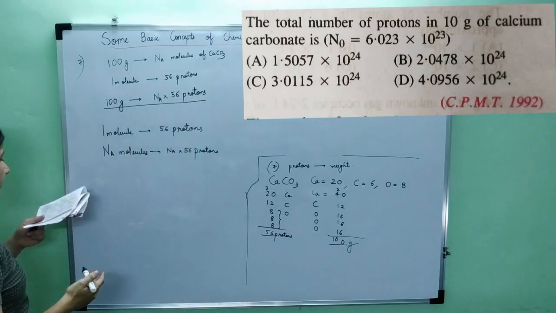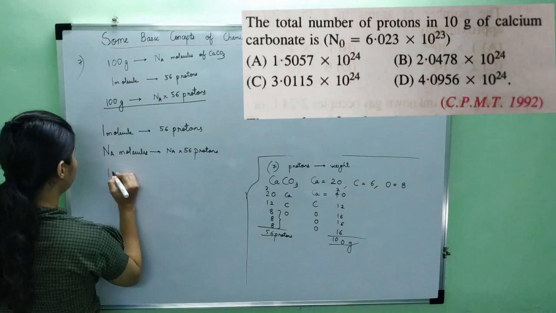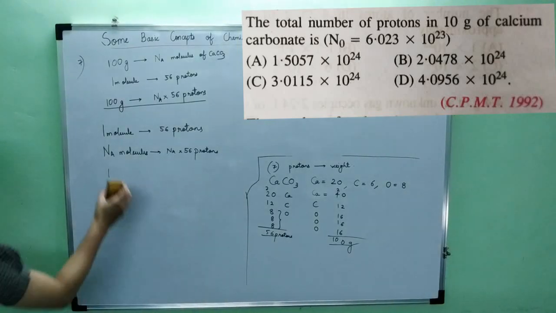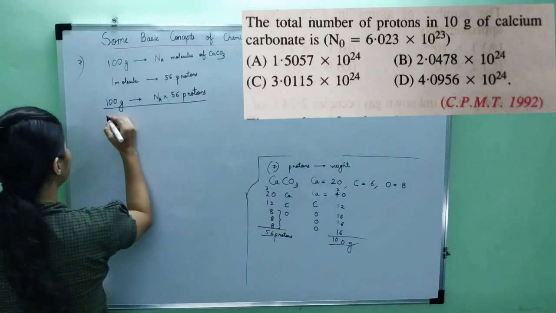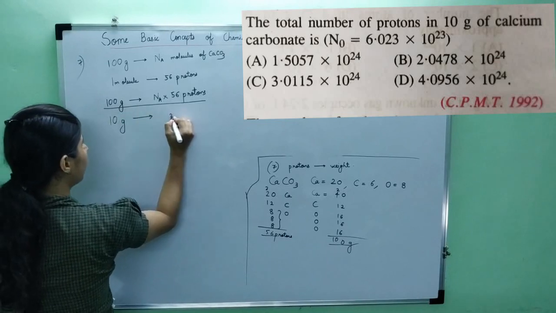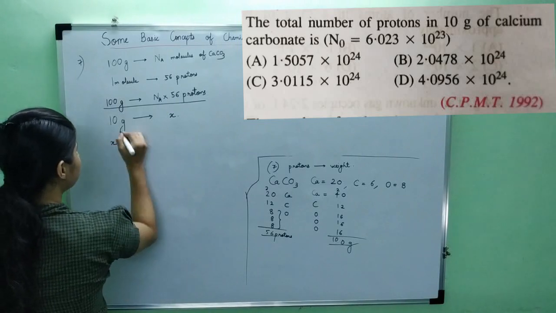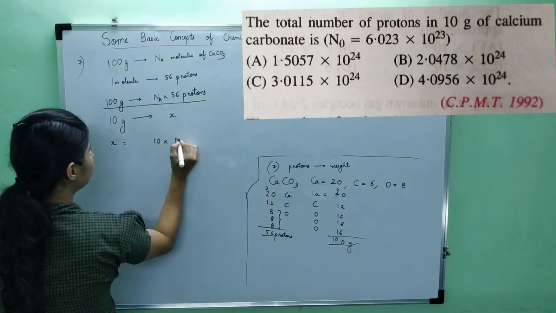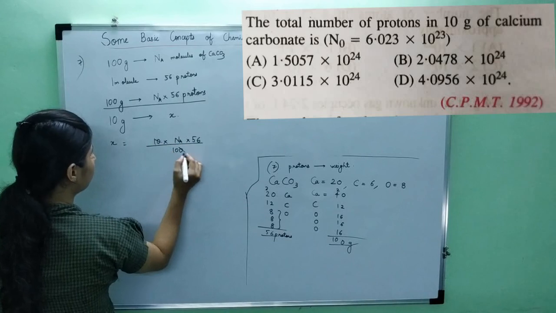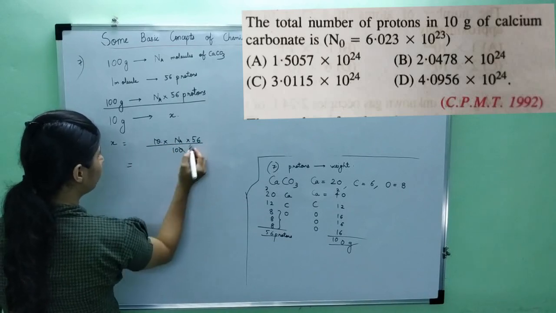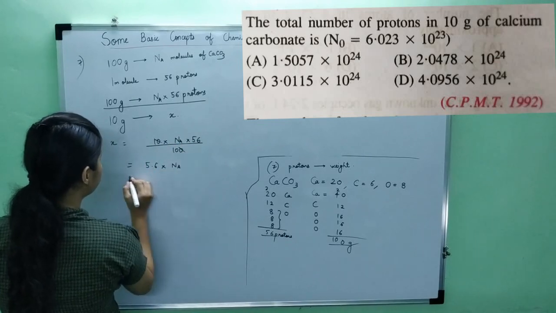Now they are not asking for 100 grams, they are asking for 10 grams. So for 10 grams, what will this come out to be? So what I'll do, I'll write the second relation and then find the value of x. Okay? So what is the relation? 10 grams will contain x protons, right? Okay, let's solve this. So for x, I will multiply these two, 10 into Na into 56 upon 100. So this comes out to be 56 upon 10. Anything upon 10, just put a decimal. So 5.6 into Na.